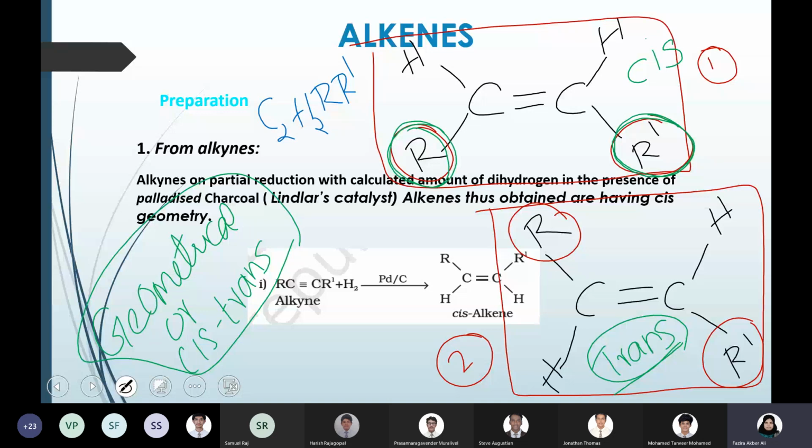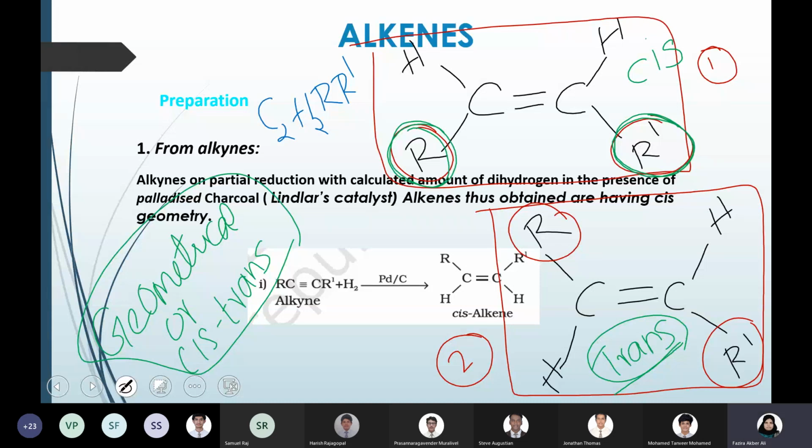But here cis and trans are technically, chemically the same because their molecular formula is the same, the number of atoms and the groups present are the same. The only difference in cis and trans isomers is the positioning of the functional groups or alkyl groups in the compound. So that is why we call it geometrical or cis-trans isomerism, because it's related to their geometry, arrangement in space.